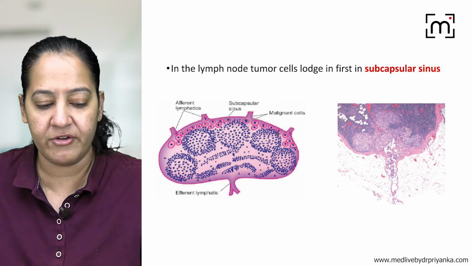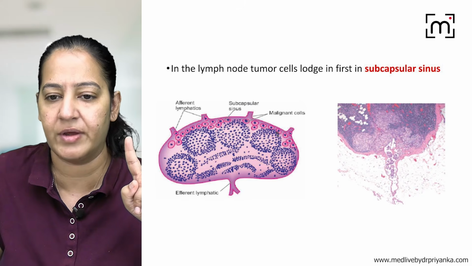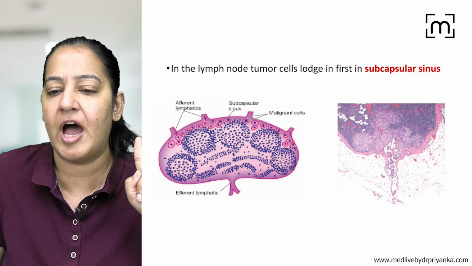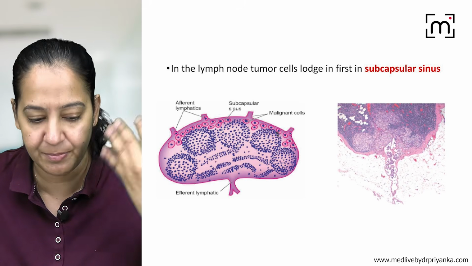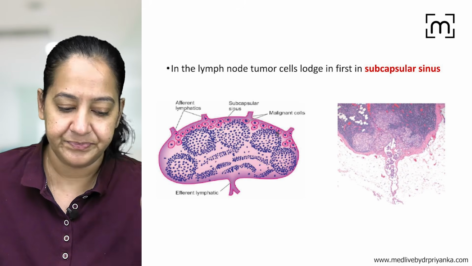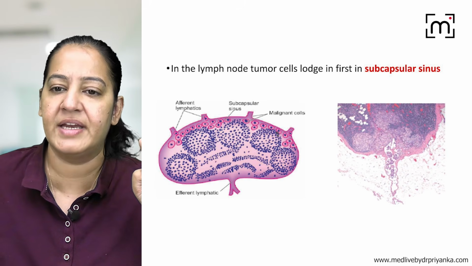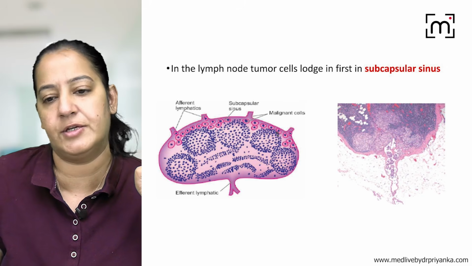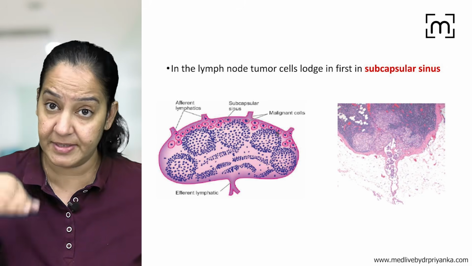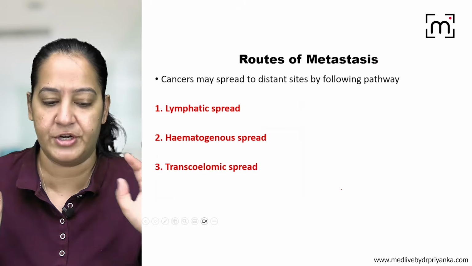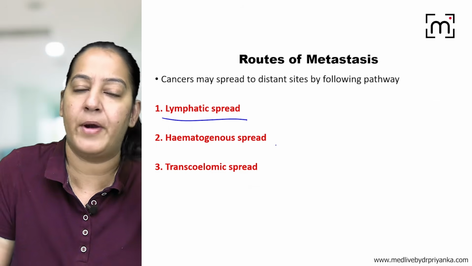So here also in this diagram, you can see this is the lymph node. You can appreciate these all are the capsules, and just below the capsule, it is the subcapsular sinus. In the subcapsular sinus, you can see the tumor cells are there. The tumor cells are present in subcapsular sinus. It's a very important question. So these all are the important points in the lymphatics.